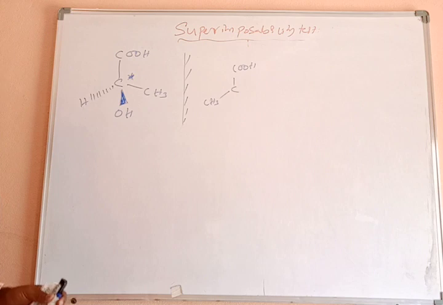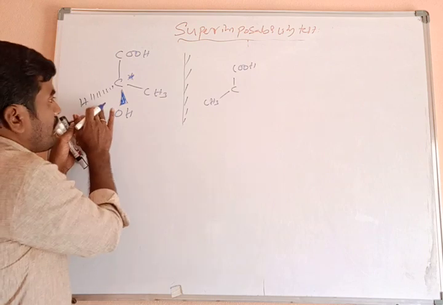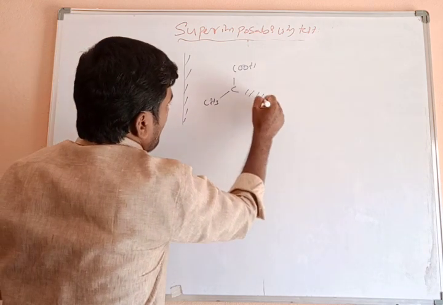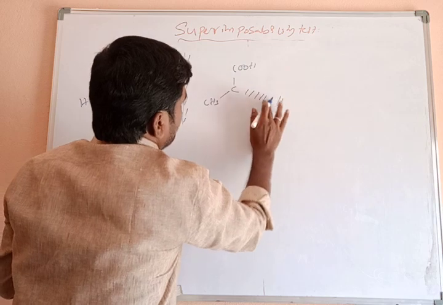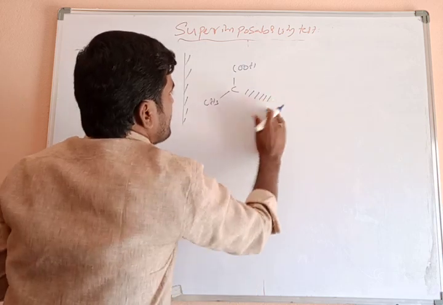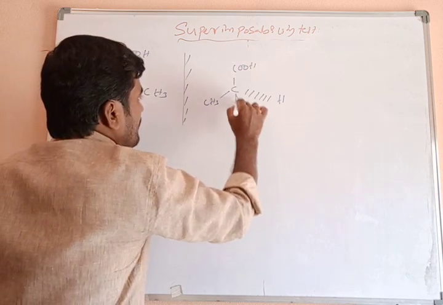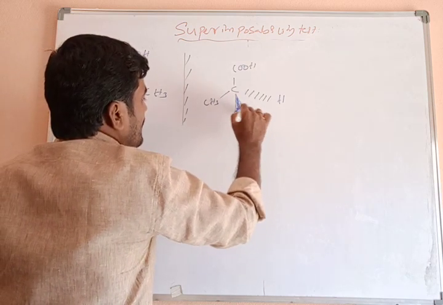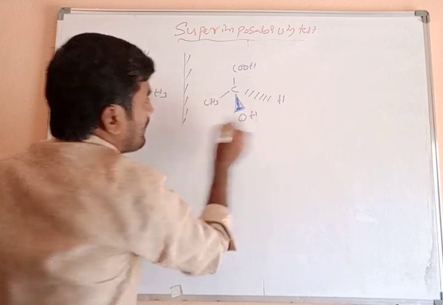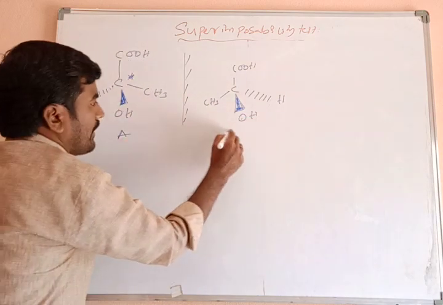Okay, these two are over. What is remaining? Hydrogen is on the left side, and it is coming to the right side. Similarly, this OH group comes like this. Both are mirror images of each other. This is A and this is B.